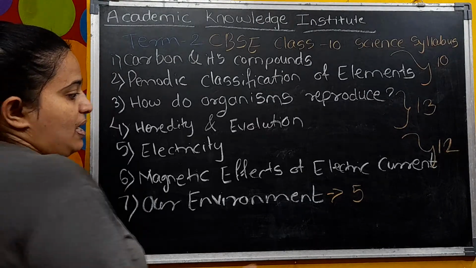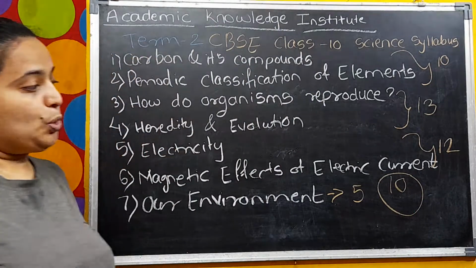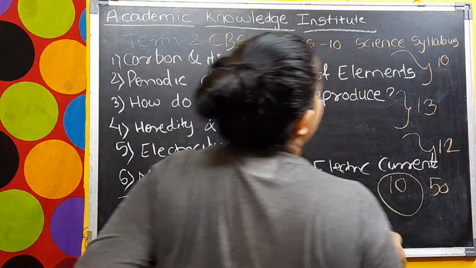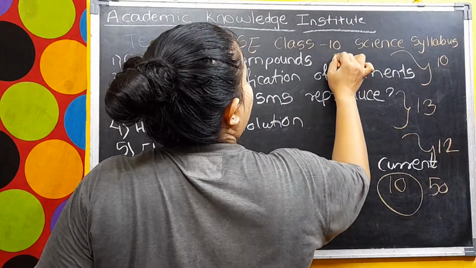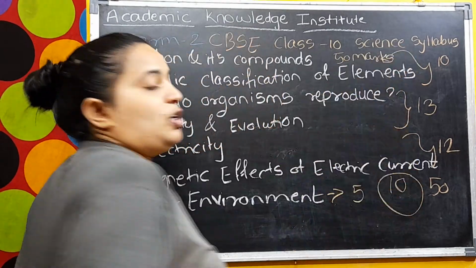Then 10 marks you are having for your internal assessment. So total you are having a 50 marks paper. Total there will be the 50 marks paper. You will get the marks out of 50.